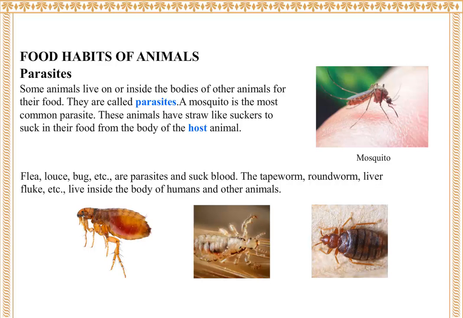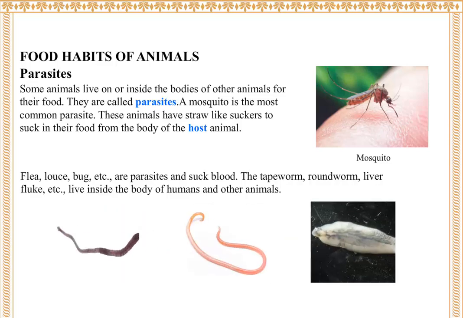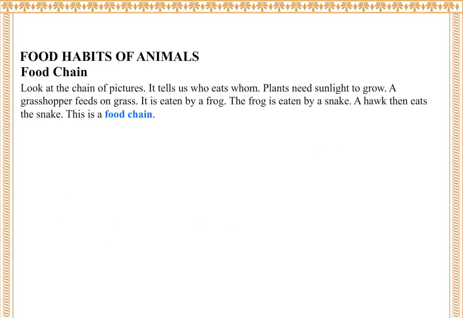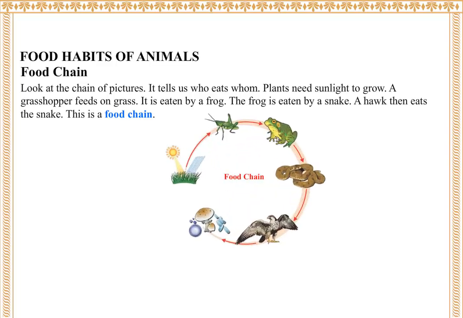are parasites and suck blood. The tapeworm, roundworm, liver fluke, etc. live inside the body of humans and other animals. Food chain. Look at the chain of pictures, it tells us who eats whom. Plants need sunlight to grow. A grasshopper feeds on grass. It is eaten by a frog.